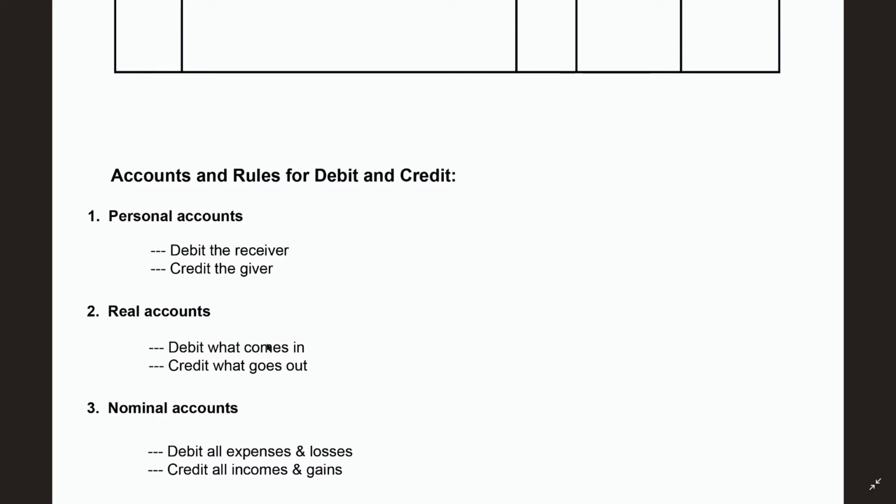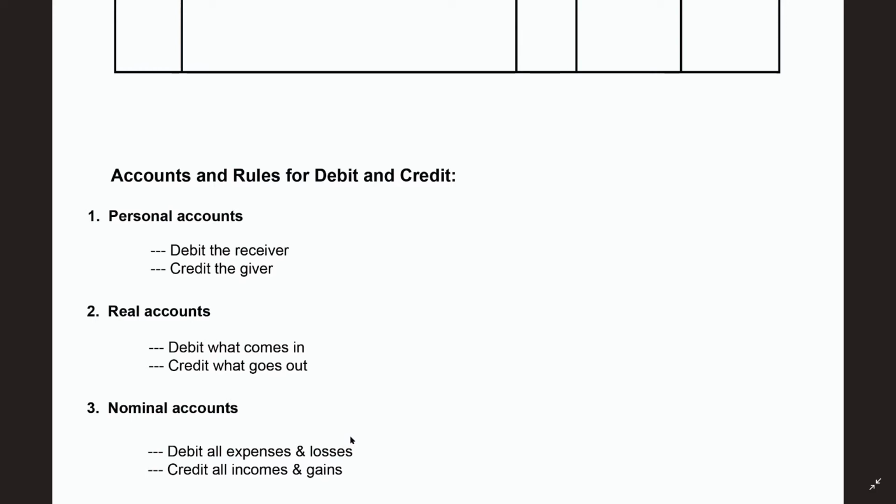The rule for the personal account is simple: debit the receiver and credit the giver. The rule for real account is debit what comes in and credit what goes out. For nominal accounts, debit all expenses and losses and credit all incomes and gains. These are the rules which you must remember for writing accounts.